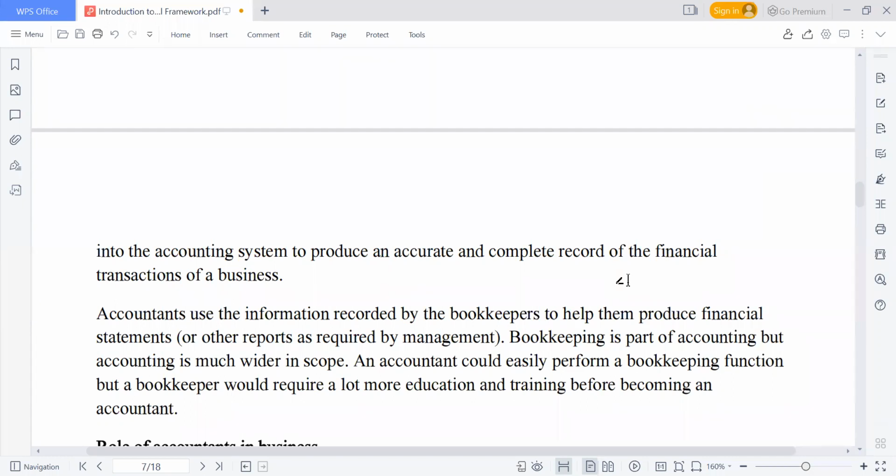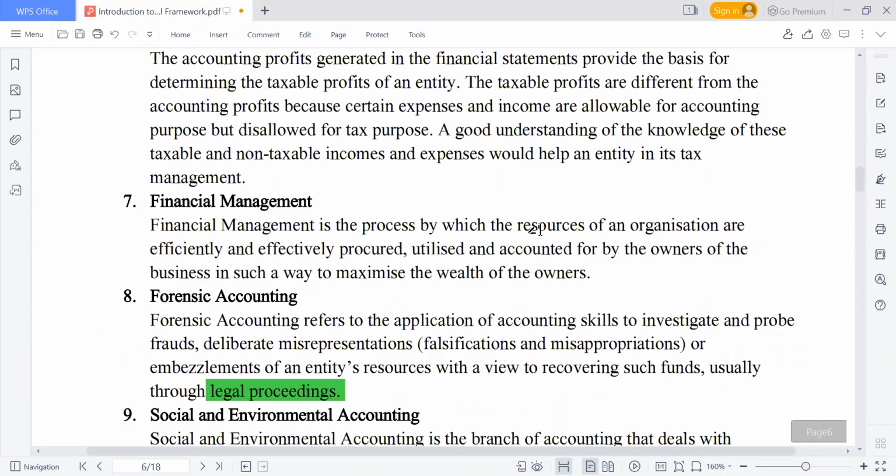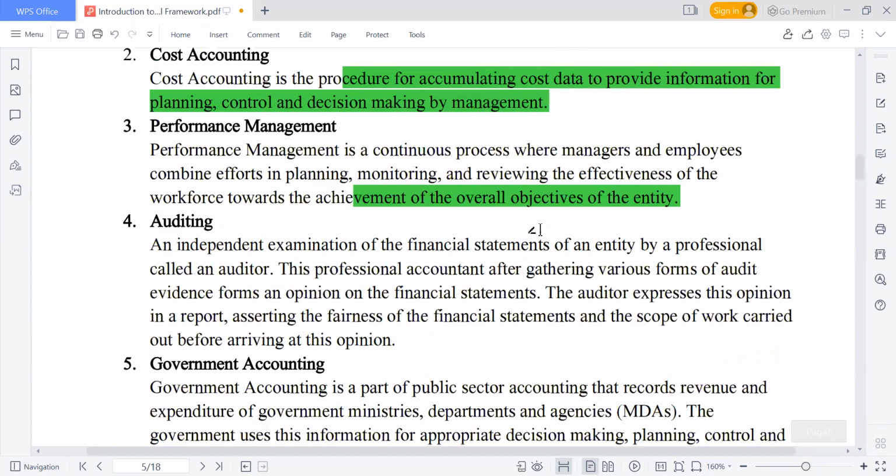The accountant uses the information recorded by the bookkeeper to help to now produce the financial statements and other reports as required by management. Bookkeeping is part of accounting, yes. But accounting is wider in scope than bookkeeping. Because bookkeeping now is just to record business transactions. So there are some transactions that do not have to do with business.